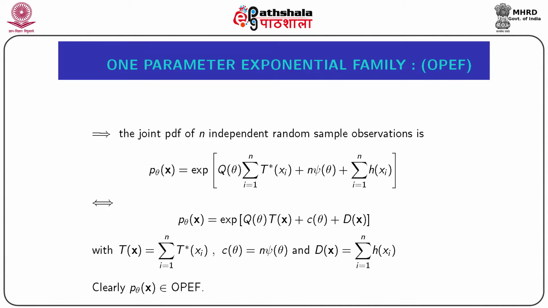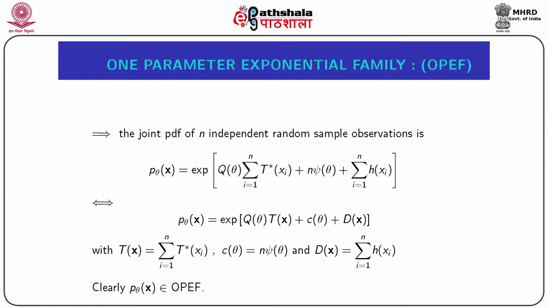This implies the joint PDF of n independent random sample observations is p theta x curl equal to e to the power q theta into summation i from 1 to n t star xi plus n times the function psi theta plus summation i from 1 to n h of xi.